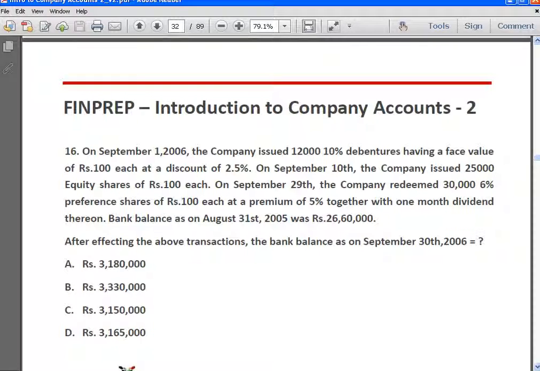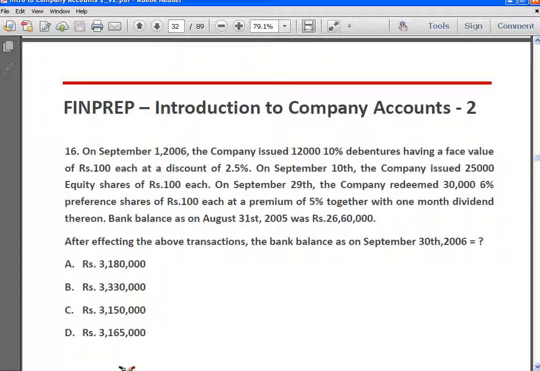Next, on September 1st, 2006, the company issued 12,000 10% debentures having a face value of rupees 100 each at a discount of 2.5%. On September 10th, the company issued 25,000 equity shares of rupees 100 each. On September 9th, the company redeemed 30,000 6% preference shares of rupees 100 each at a premium of 5% together with 1 month dividend thereon.